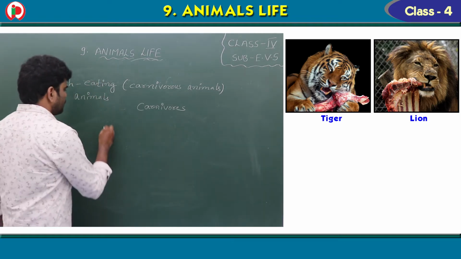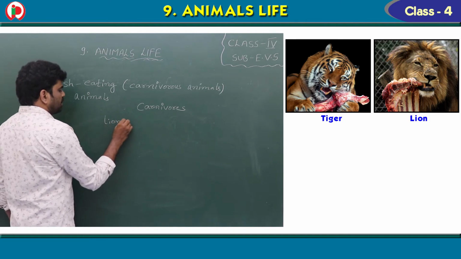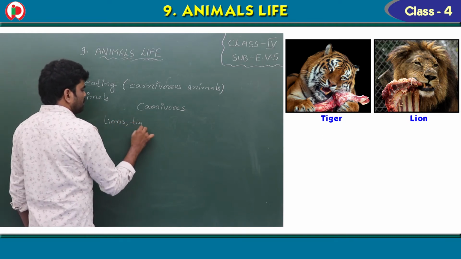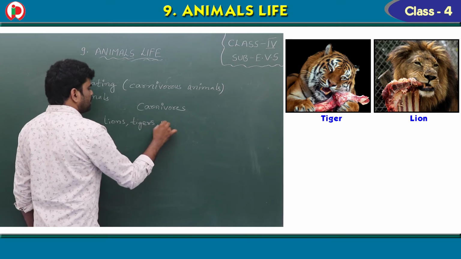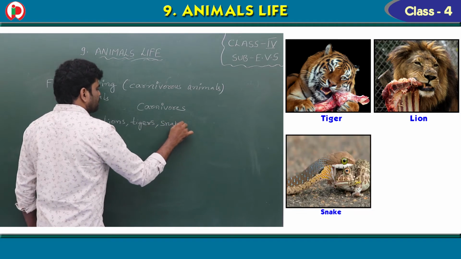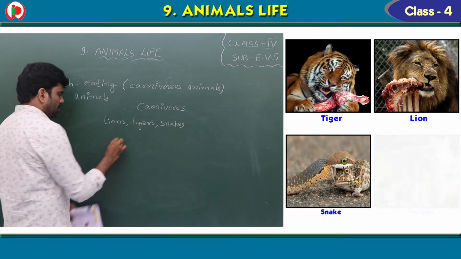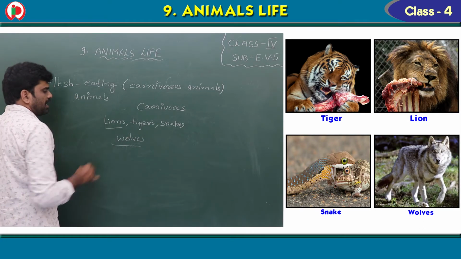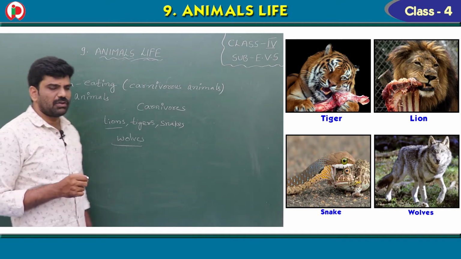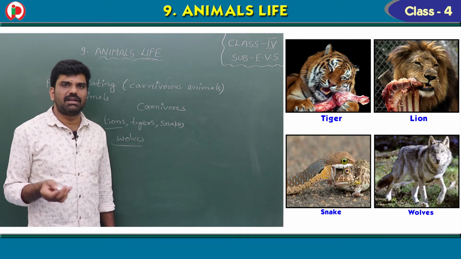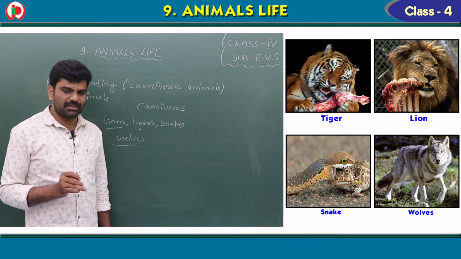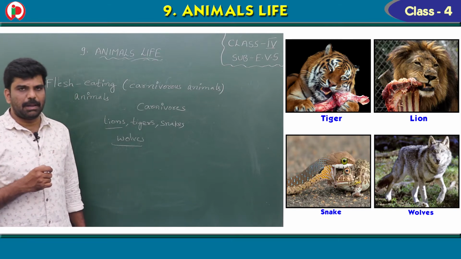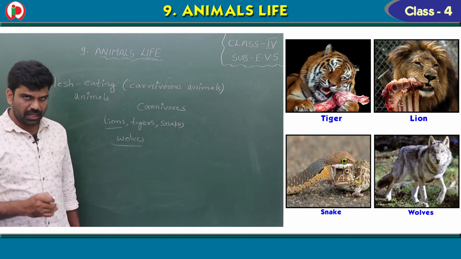Examples: lions, tigers, snakes, wolves. So these animals eat the flesh of other animals and they won't eat the plant and its products.